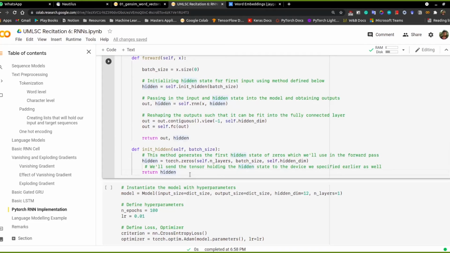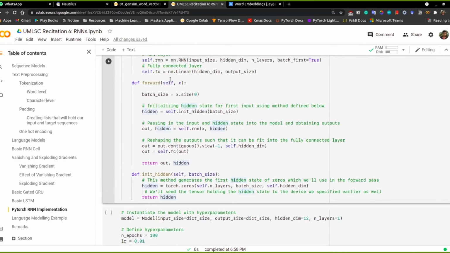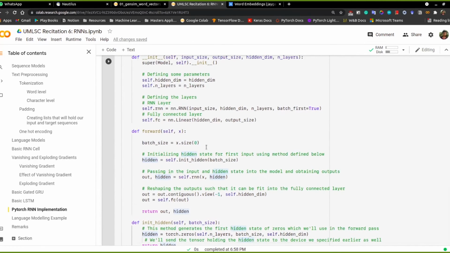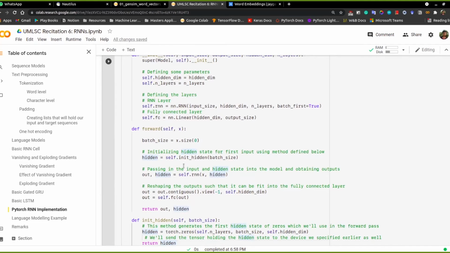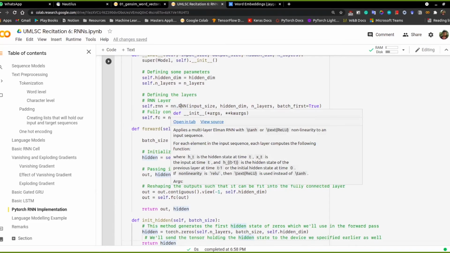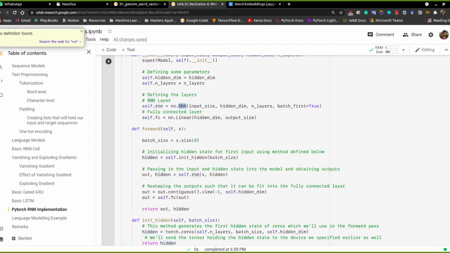So far, any doubts in terms of defining this network? If you want to use GRUs, it would be the same thing. In GRUs, you will have the initialization as nn.GRU, and as in RNNs you have the same thing, x and hidden.